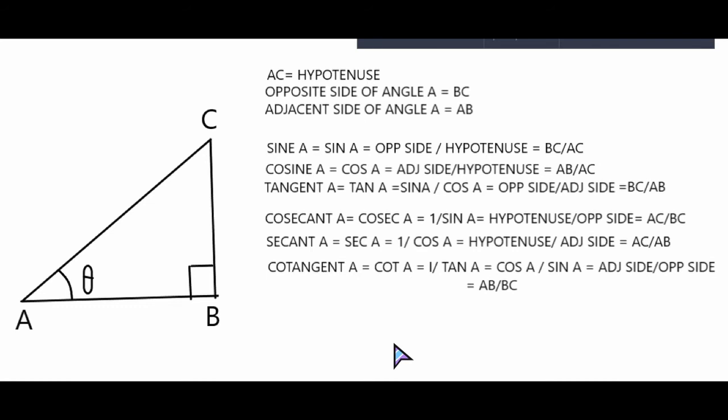This is why we are talking about this. For the angle, sine A has a constant value. This does not change. It means if the angle A, which is theta, is 30 degrees, the opposite side by hypotenuse, which is sine A, has a standard value. It doesn't change. So we get a ratio of BC by AB, which is a constant. So if we know BC, we will be able to know AC.